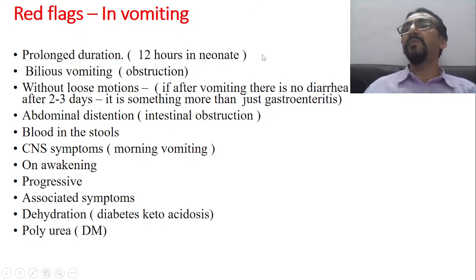So usually vomiting is not progressive. One or two bouts of vomiting, or two or three times, will be there, and later onwards the vomiting usually comes down. But if the vomiting is progressive, yes, then you have to think about it.